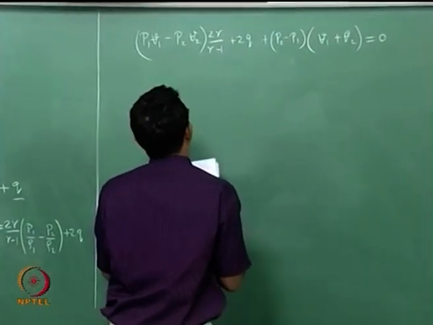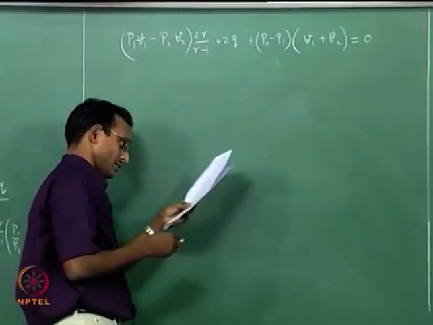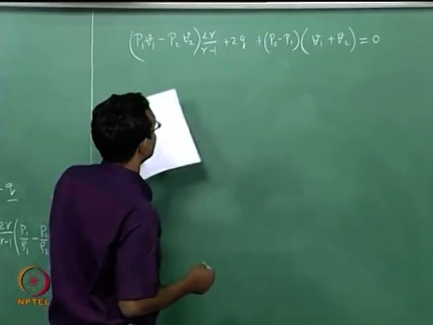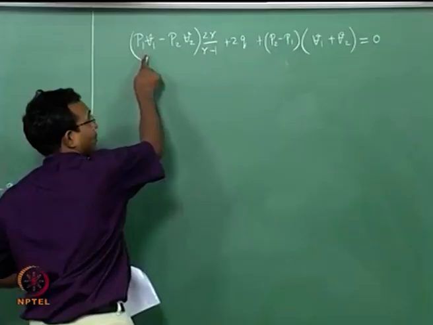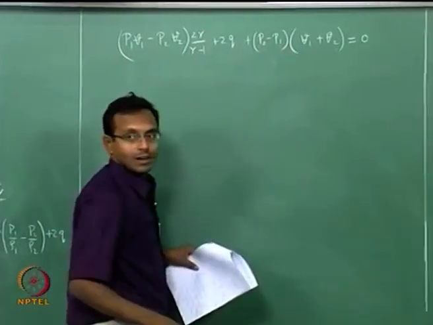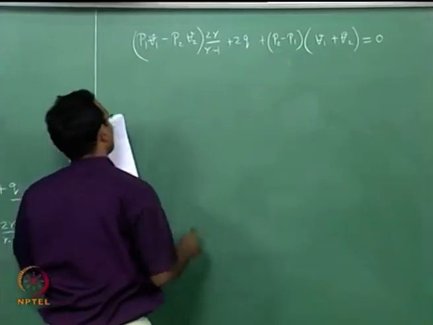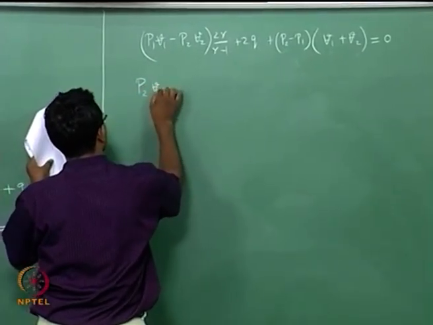Now from here I will group the terms such that I will have P2 V2 terms together. I have P2 V2 here, I have P2 V2 here. Similarly, P1 V1 here, P1 V1 here, and of course I also have P2 V1 and P1 V2. We will leave those out for now. We will group all the terms in a nice way.